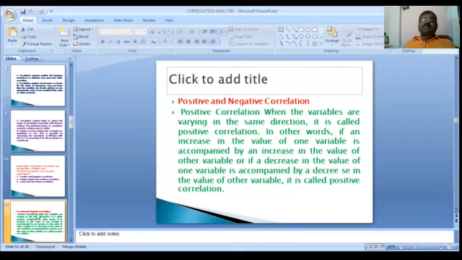And what is the positive correlation? When the variables are varying in the same direction, with an increasing level or decreasing level in the same direction, such as 10, 20, 30, 40, it is called positive correlation.